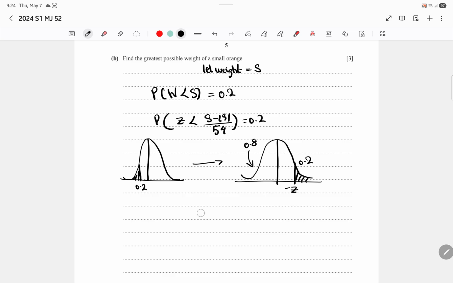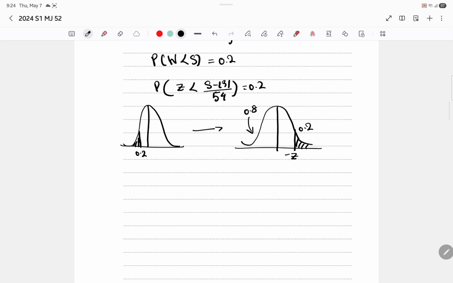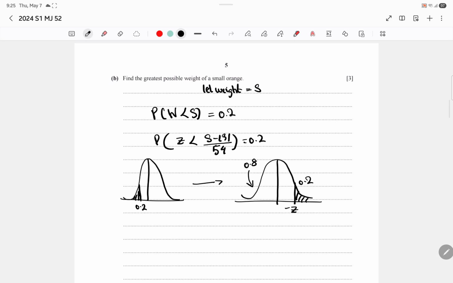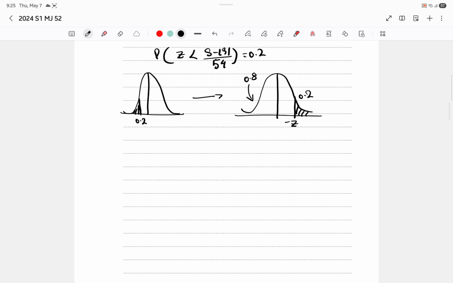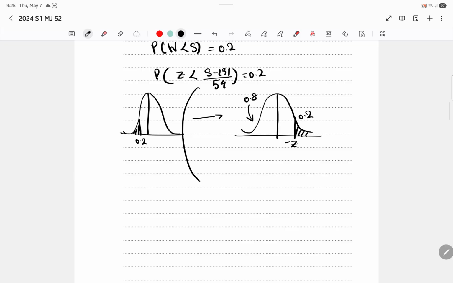Okay, guys, I think I figured out how to do this. It says greatest possible range. So it has to be less than S. So how can we do this? From this equation, we know that S minus 131 by 54